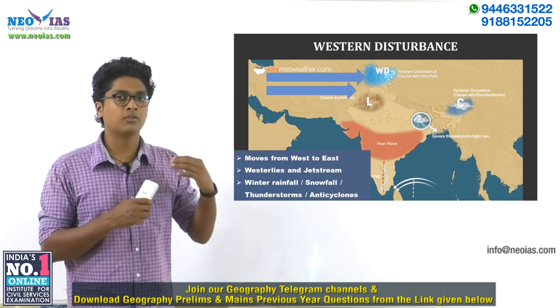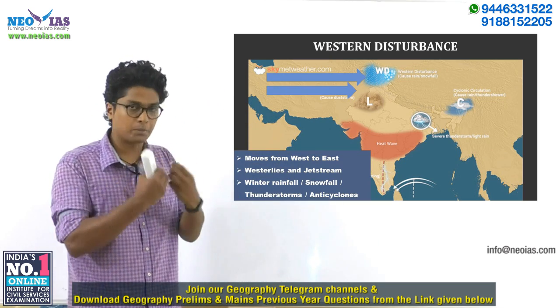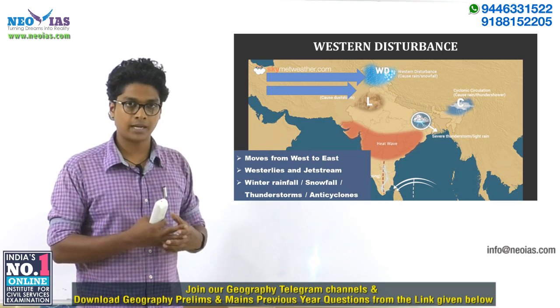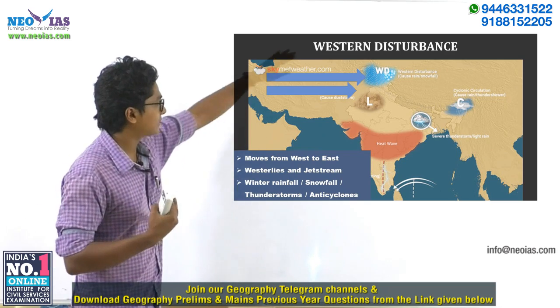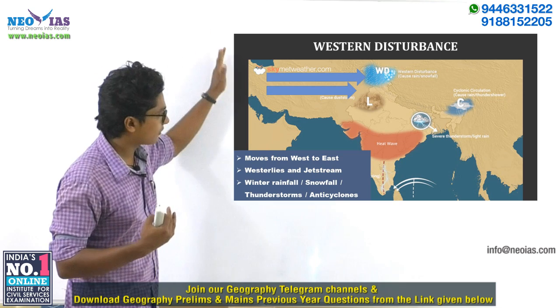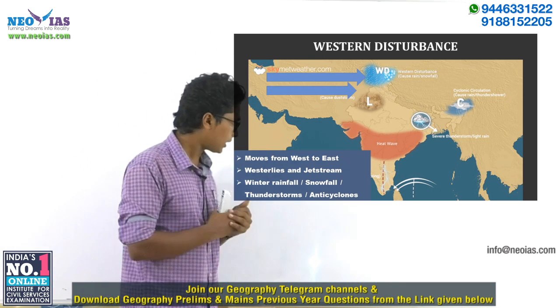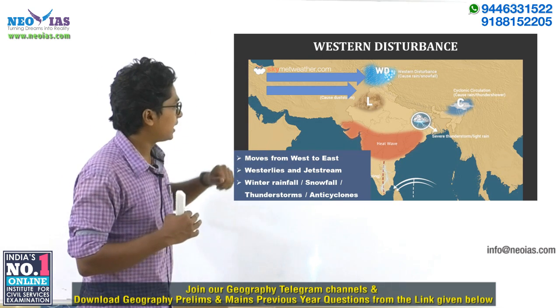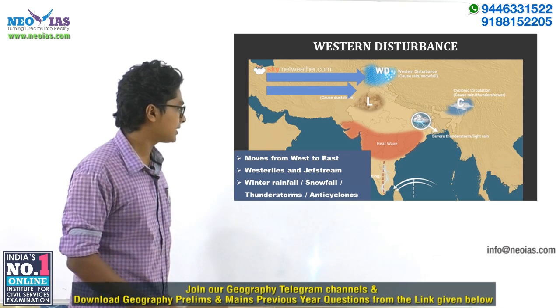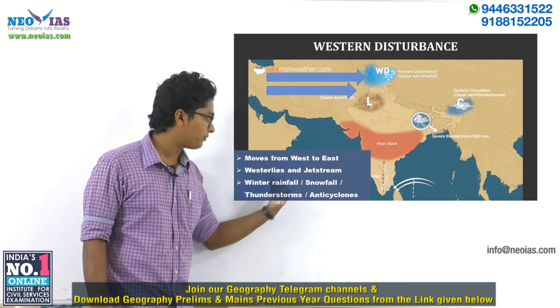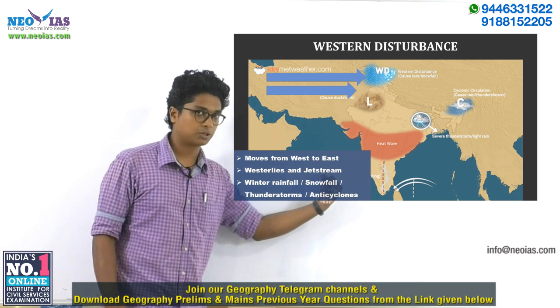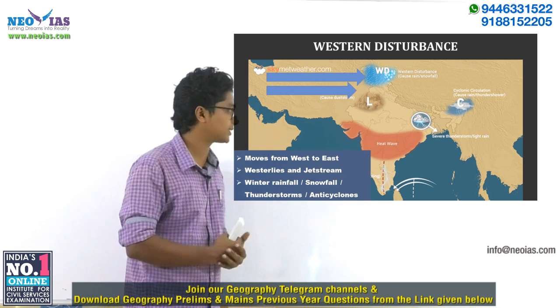Here, the word disturbance means a low pressure region, and western means the direction they are moving, from west to east. So western disturbances move from west to east, and they are under the influence of the westerlies and jet streams, more specifically the subtropical jet streams.